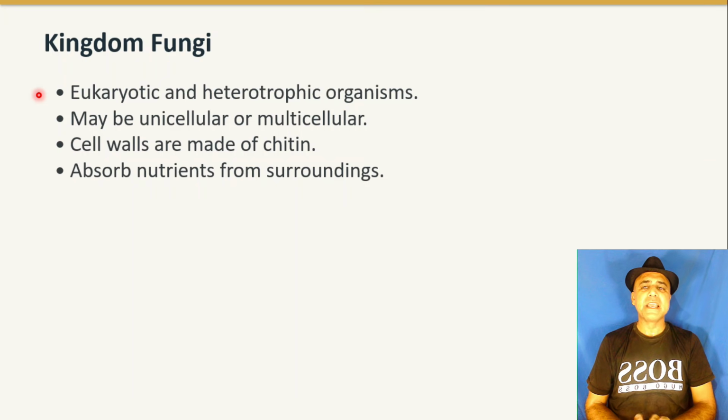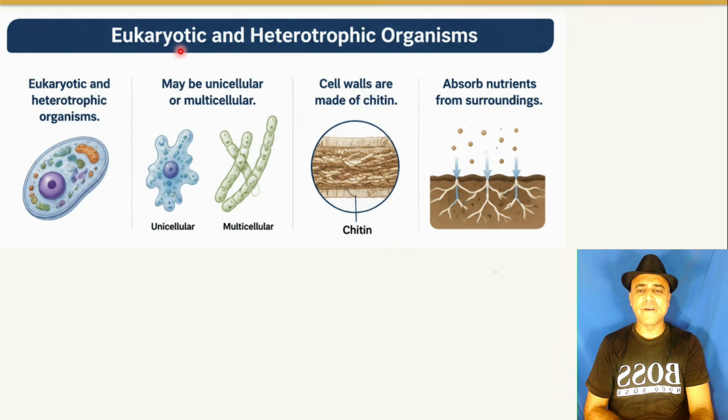And next is Kingdom Fungi. These are eukaryotic and heterotrophic organisms. They may be unicellular or multicellular. Cell walls are made of chitin. They absorb nutrients from their surroundings.